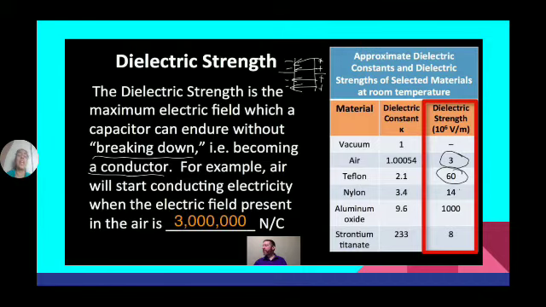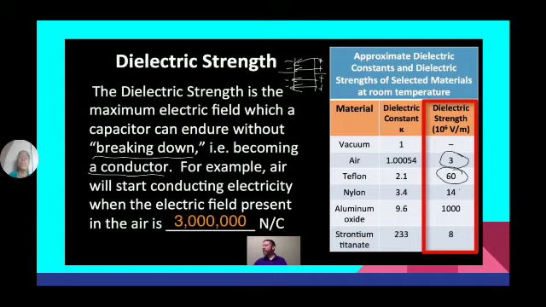For example, air will start conducting electricity when the electric field present in the air is 30 lakh newtons per coulomb. If that much electric field intensity is there, then air also acts like a conductor.